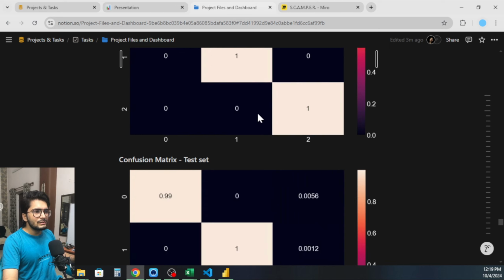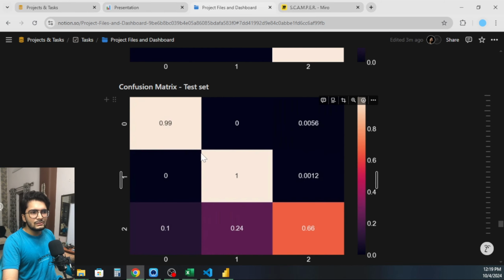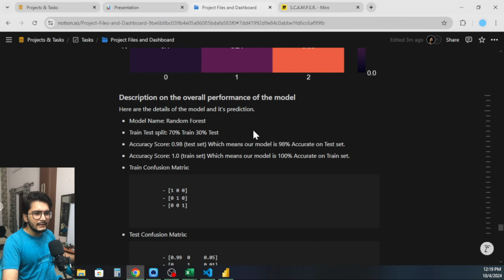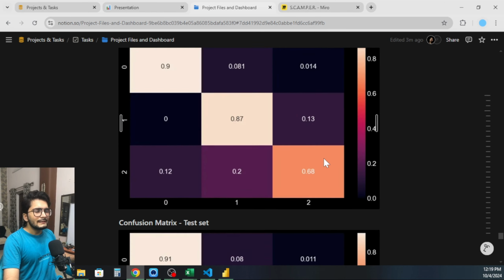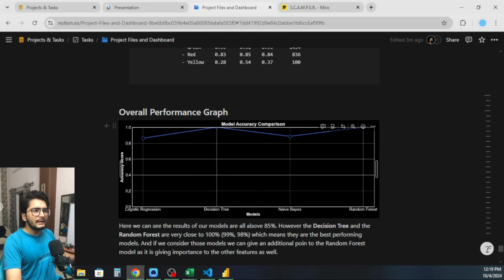So this is the confusion matrix. As we can see, it was 100% on the train set, and on the test set it was pretty good as well, approximately 98%. Then there was naive Bayes as well, which was approximately 85%. So here this is the overall model accuracy comparison that we had.